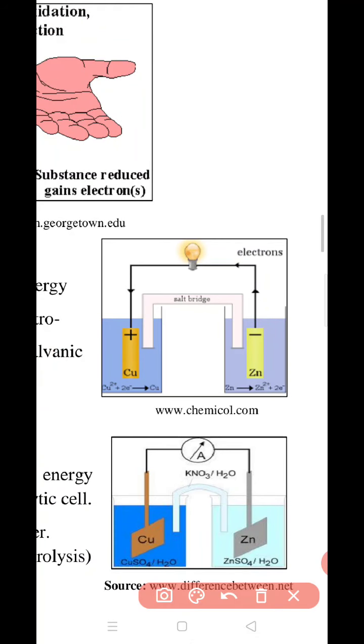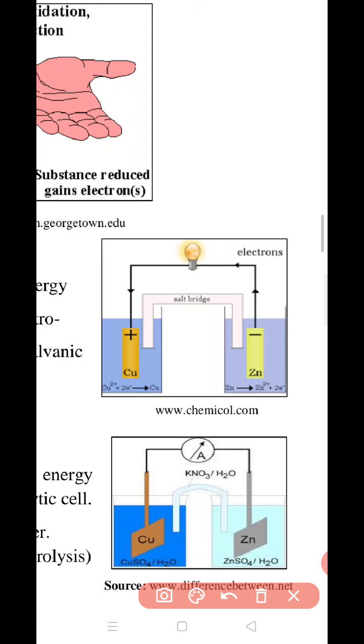See here, there are two electrodes: a copper electrode and a zinc electrode. The copper electrode is dipped into copper solution and the zinc electrode is dipped into zinc solution. This is a Cu2+ solution and this one is a Zn2+ solution. When the copper electrode and zinc electrode are connected to each other by this battery, and both electrodes are connected with this salt bridge, this construction is an electrochemical cell.